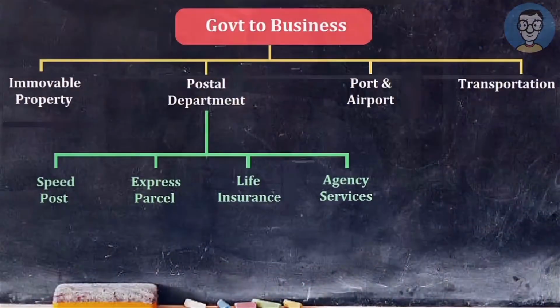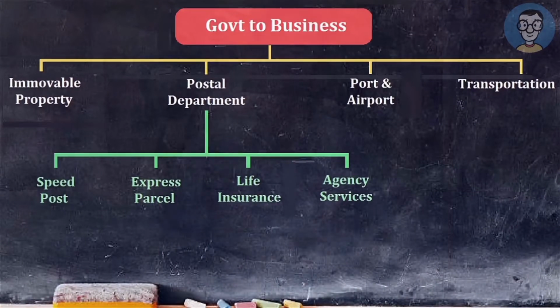That means, say when government rented that playground at 10,000 rupees per day, along with the 10,000, government will only collect the tax portion. So government will collect 10,000 plus tax portion from the business entity. That means reverse charge is not applicable here. So that was the first entry, that is renting of immovable property.